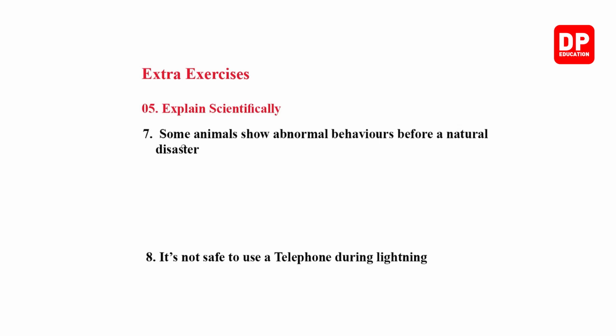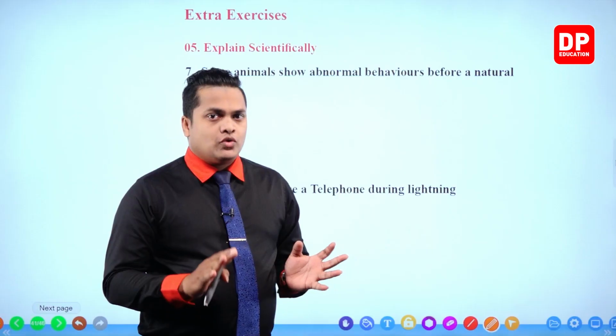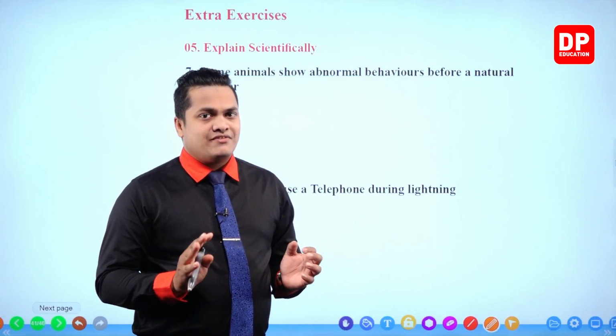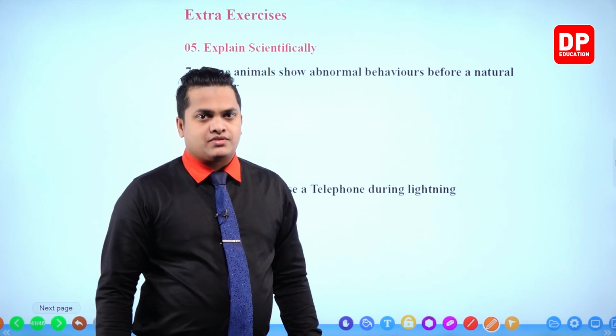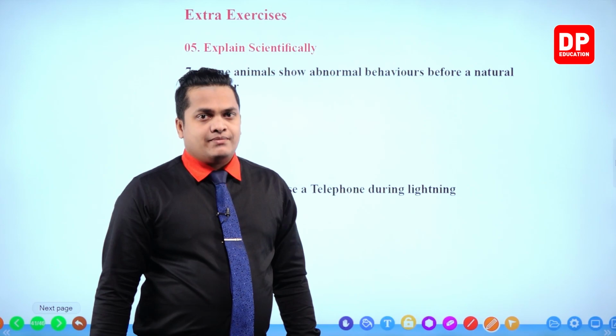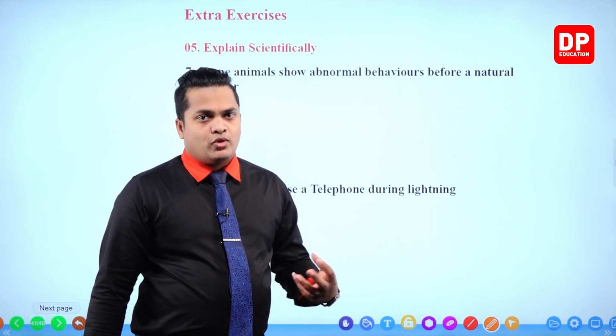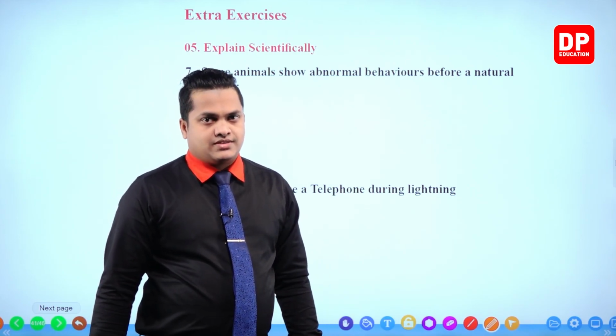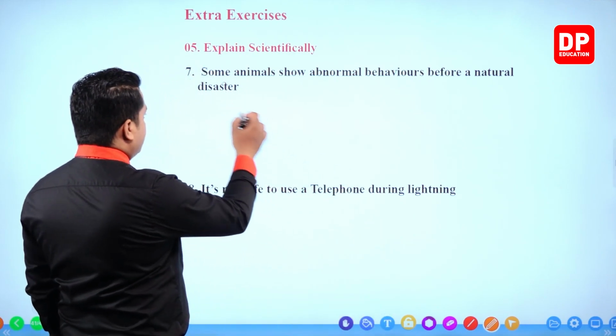Next one. Some animals show abnormal behaviors before a natural disaster. It's mainly because these animals can hear. These animals can hear very small vibrations, or some animals are very sensitive to small vibrations. So therefore, they can detect these small vibrations and they will show abnormal behaviors. Okay, that's the reason. So we can write the answer.